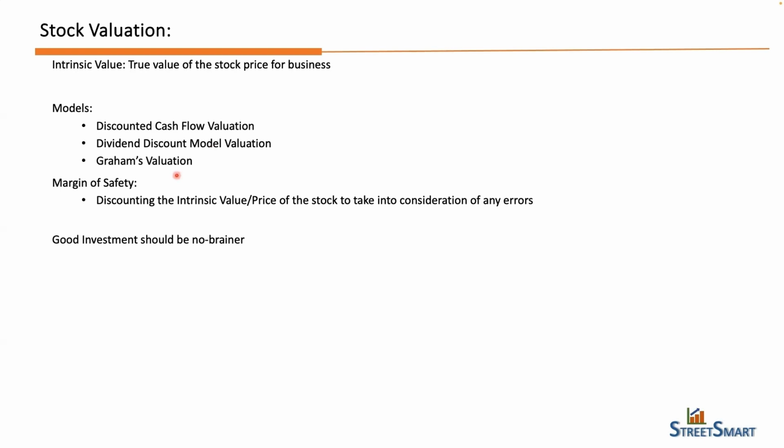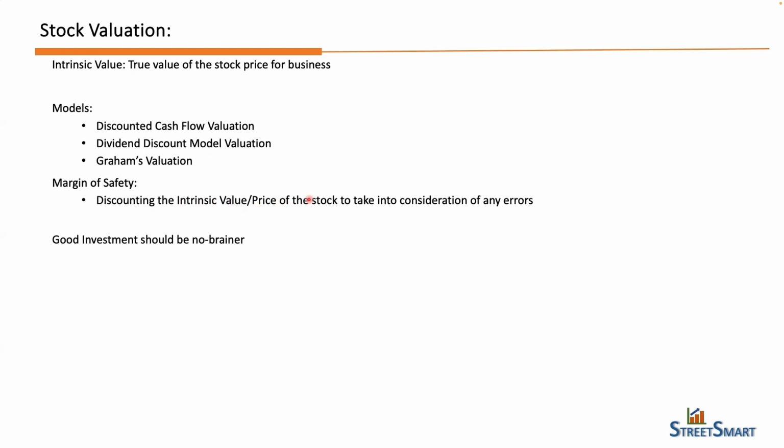There is a famous book, The Intelligent Investor, in which Benjamin Graham gave a formula which is purely based on EPS, P/E ratio, and EPS growth rate. It is irrespective of the stock price. He came up with one formula, and if you find the intrinsic value using that formula, that is called Graham valuation.